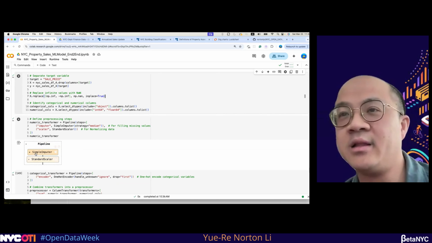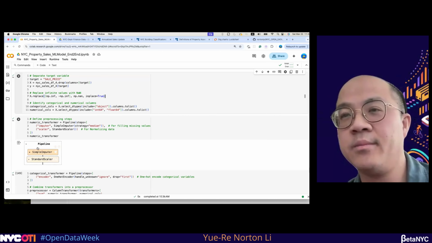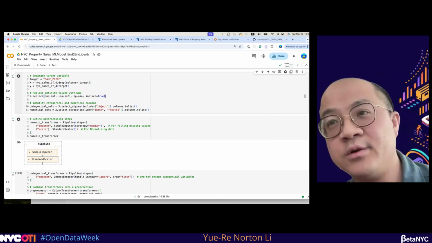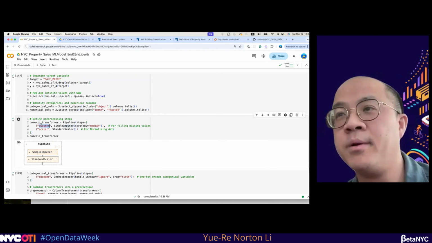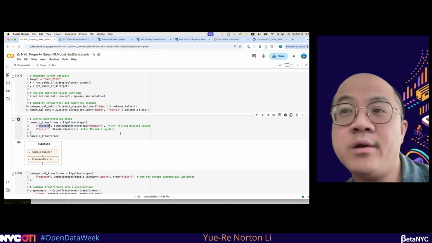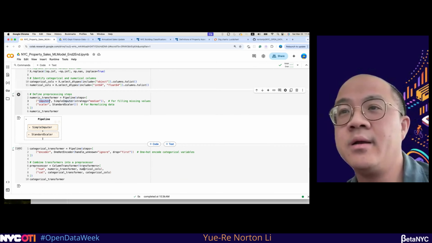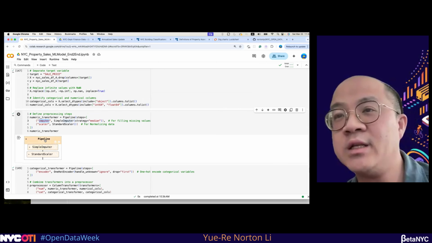Inside the pipeline, I can show all of the hyperparameter tuning of the machine learning parameters. You can use, for example, the imputer for filling the missing values, and also the standard scaler to normalize the data. For each step, you can see all of these hyperparameters inside of your model.